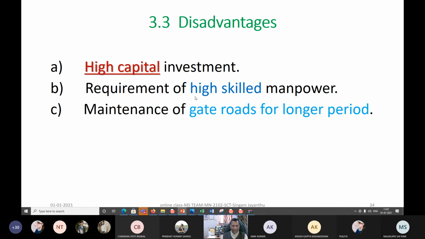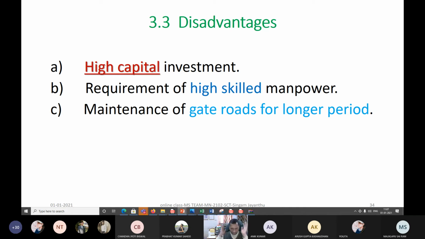Next, requirement of high-skilled manpower. Obviously, when you are using such sophisticated technology, computer engineers, electronics engineers, electrical and mechanical people are all required. Even the operators, I wish they should be at least diploma holders, if not degree holders, working in very AC compartments and everything. These are the skills required.